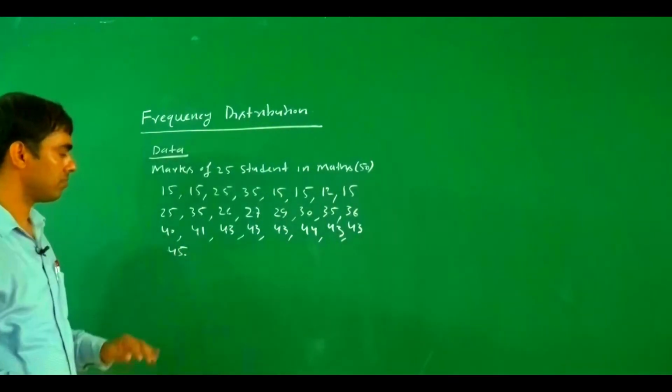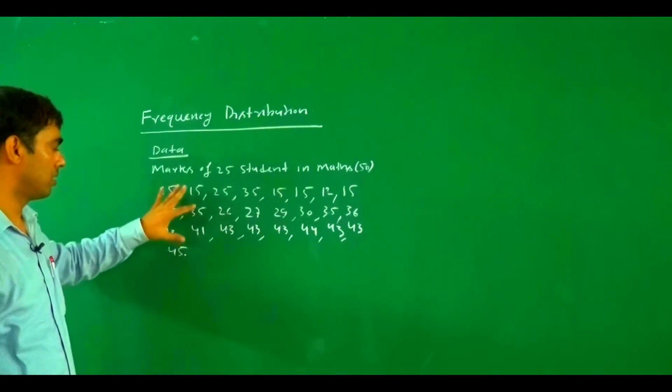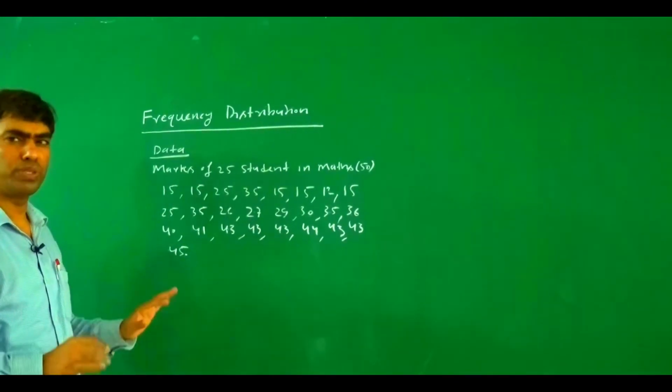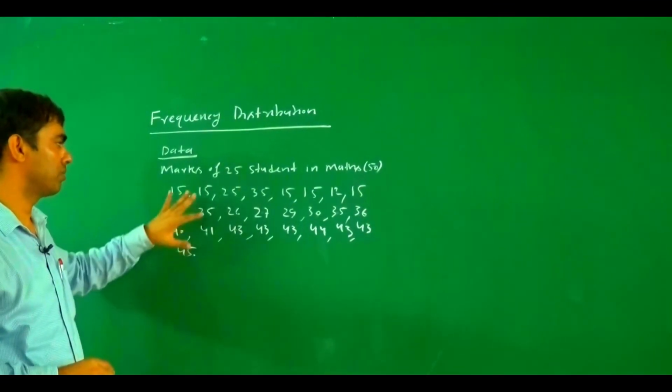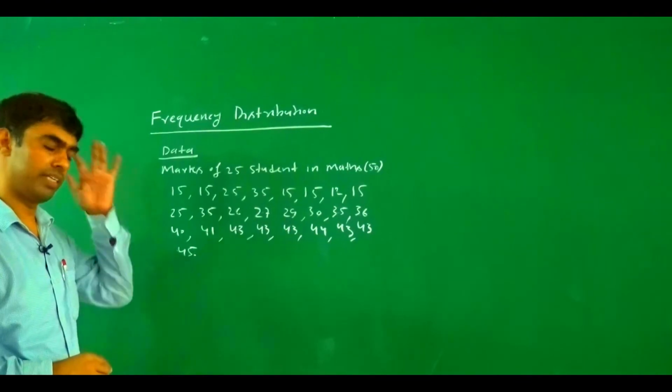If we observe this data, it does not give any information. This is raw data.